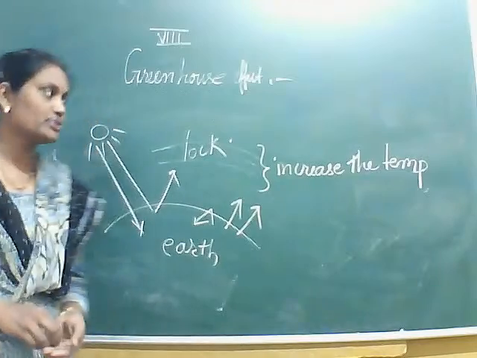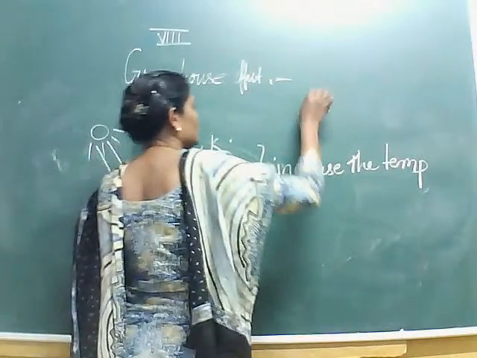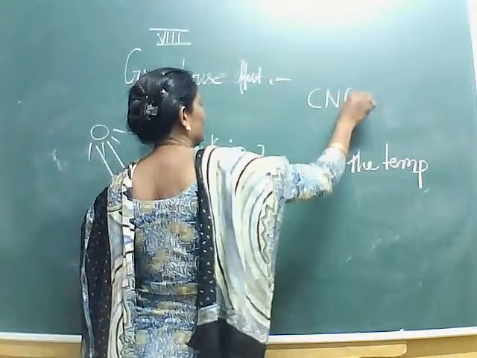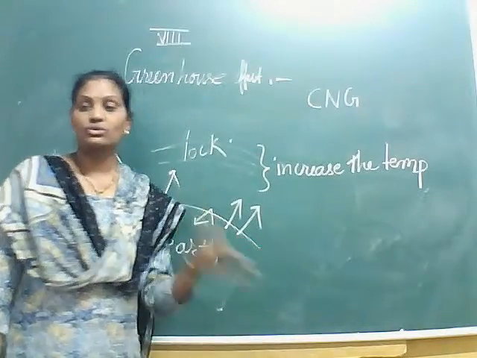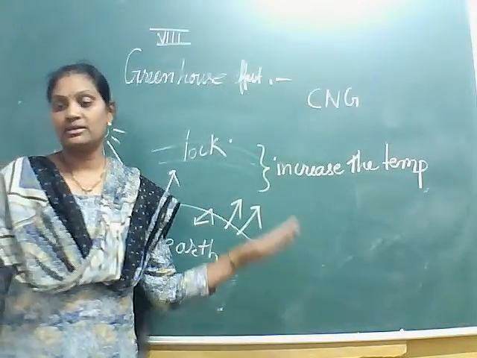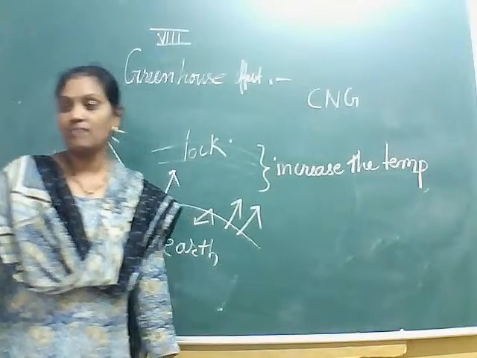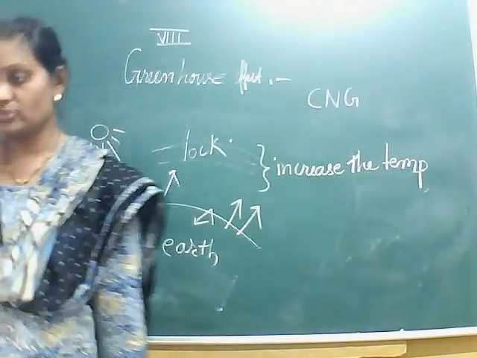So we have to use CNG. This is compressed natural gas. It is a very clean gas, no carbon dioxide and no other harmful gases are released.